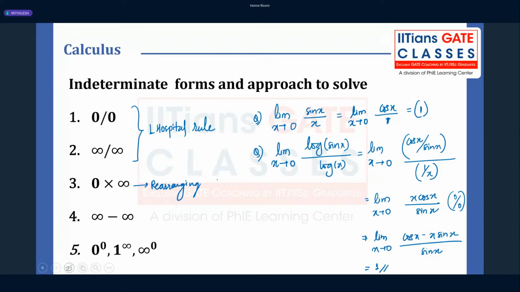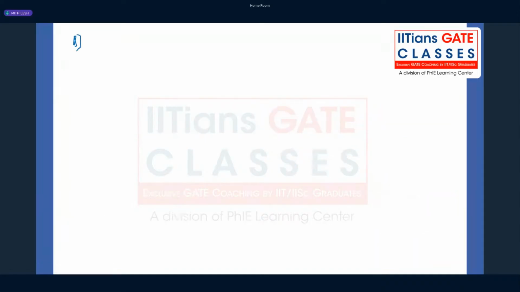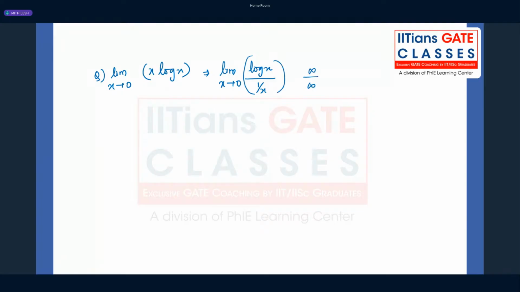Let me give an example quickly. Limit x tends to 0, x log x. So if I put 0, it is 0 into infinity form. So what I'm going to do is just rearrange the terms. Limit x tends to 0, log x divided by 1 upon x. Now it is converted to infinity by infinity form, and you know how to solve it, right?